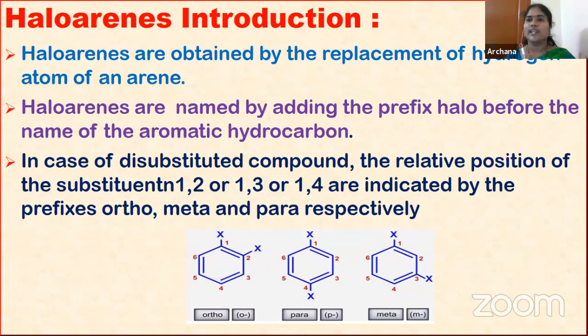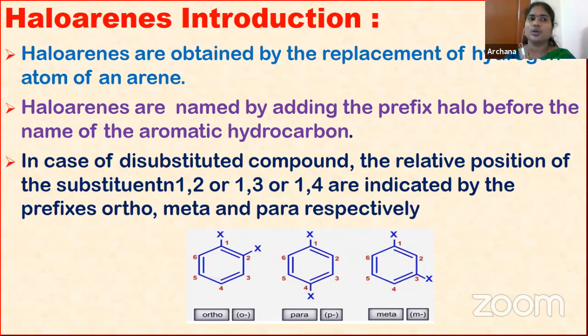Here we can use these as a paint remover, as a general example. And also we know one of the drugs, chloroquine, which we use for the treatment of malaria. This is one of the examples that come under haloarenes. So this is the brief introduction for haloalkanes and haloarenes. Let us start with haloarenes.